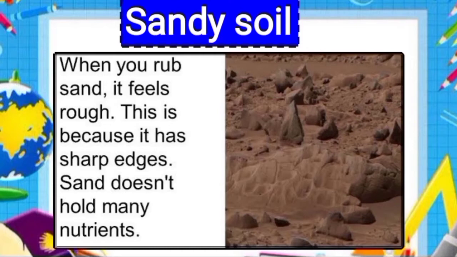It is one of the poorest soils for growing plants because it has very low nutrients and poor water holding capacity, which makes it hard for the plant's roots to absorb water. But this type of soil is very good for the drainage system.